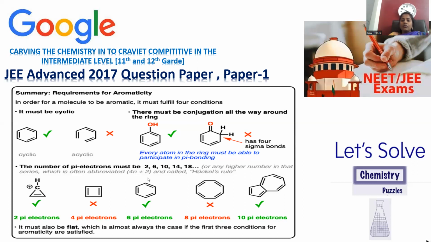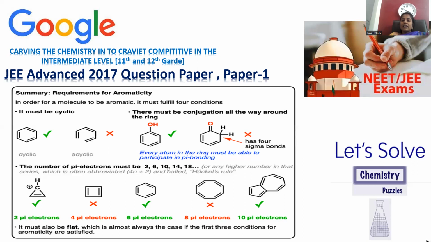It should have either 2 pi electrons, 6 pi electrons, 10 pi electrons, 14 pi electrons, or 18 pi electrons, that is, 4n plus 2; the Huckel rule should be obeyed. Another condition is that planarity must be satisfied by the given organic compound, then only you can say it is aromatic. Always, in the case where the first three conditions of aromaticity are satisfied, all sp2 carbons, if present, then only the compound is said to be planar, and a planar compound moves on to aromaticity. These are the requirements of aromaticity.